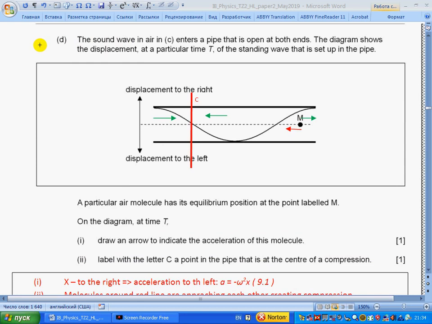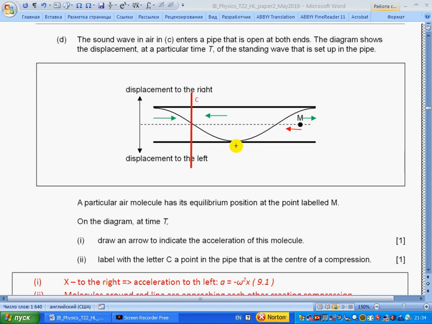G. The sound wave in air in C enters a pipe that is open at both ends. The diagram shows the displacement at a particular time of the standing wave that is set up in the pipe. A particular air molecule has its equilibrium position at the point labeled M. On the diagram at time t, draw an arrow to indicate the acceleration of this molecule.